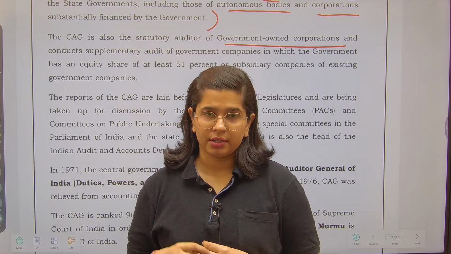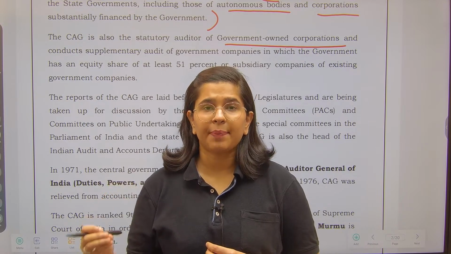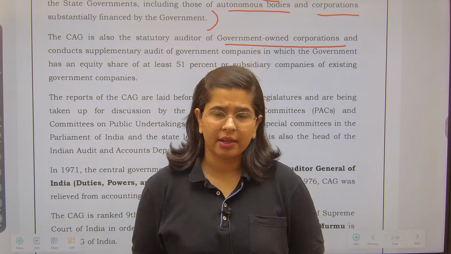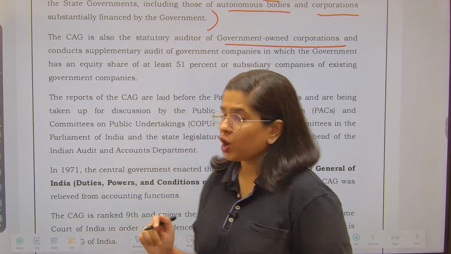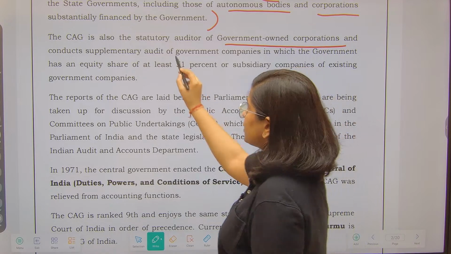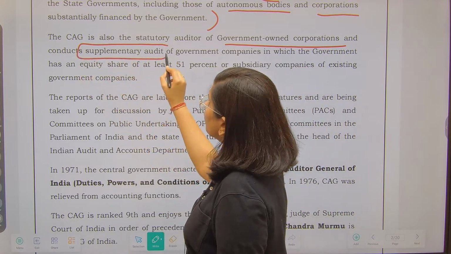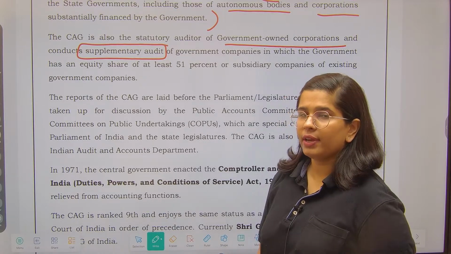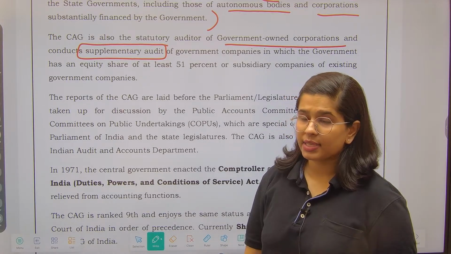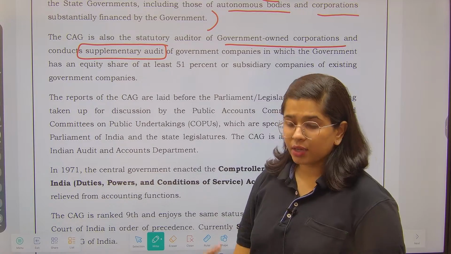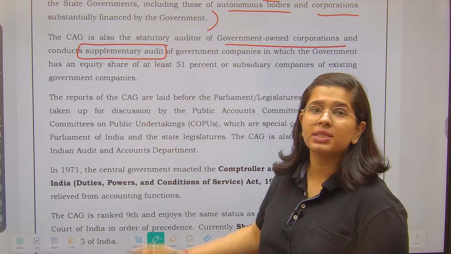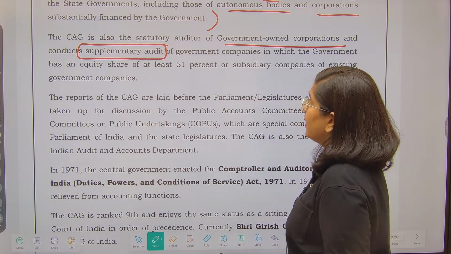That it can order a supplementary audit. Supplementary means like we do a recheck, right? So supplementary audit is a sort of recheck that CAG is authorized to do. So if the audit of any government company or corporation has been done by any other auditor apart from CAG, CAG reserves the right to do the supplementary audit as well.